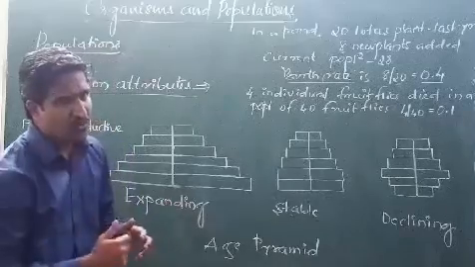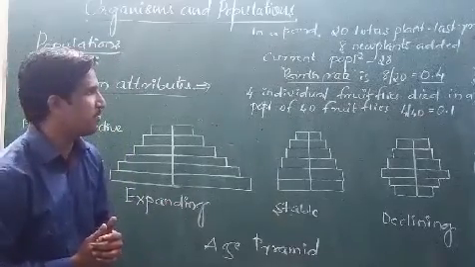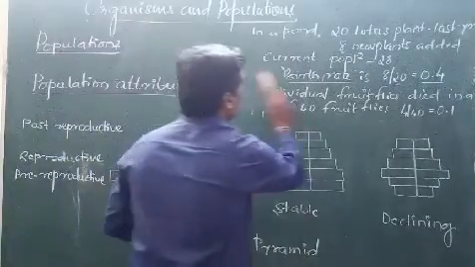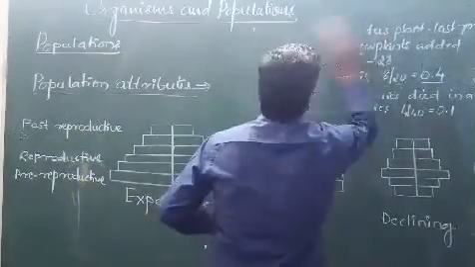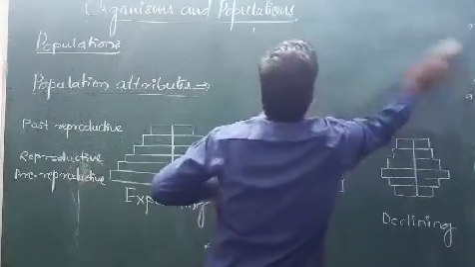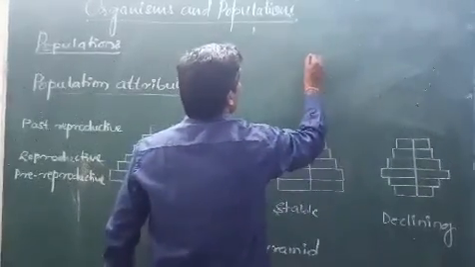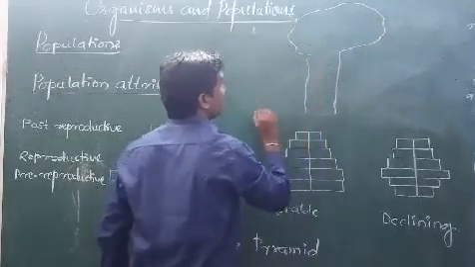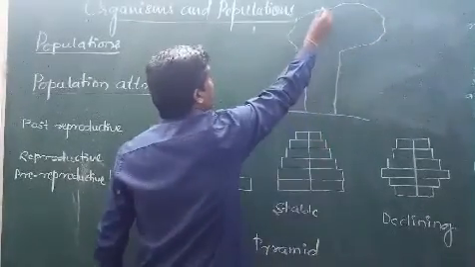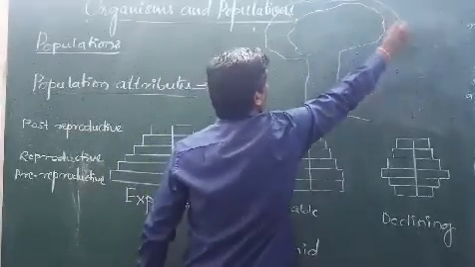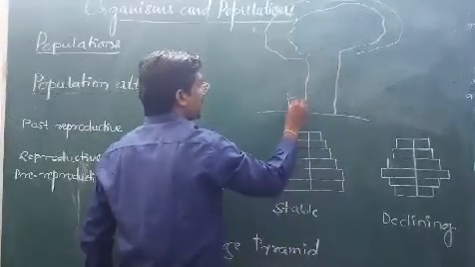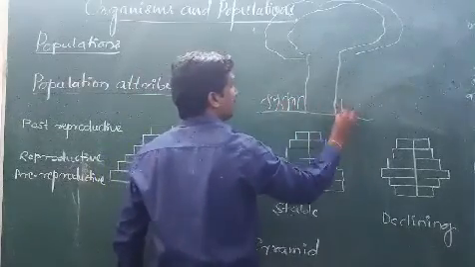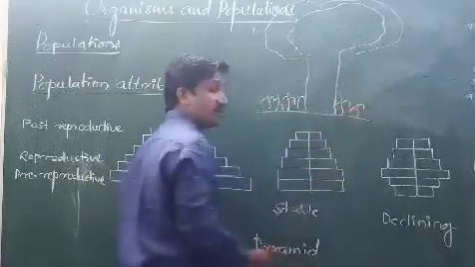One thing we did not discuss is the size of the population. Under the size of the population, imagine that there is a big canopied banyan tree like this, and below that there are Parthenium plants, the Congress plants.